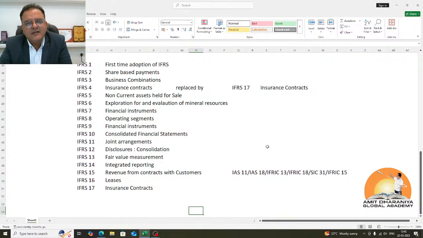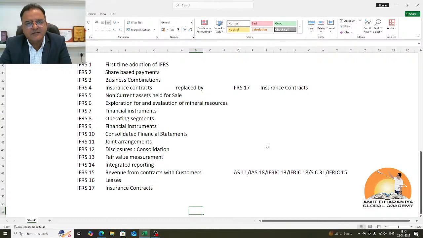So IFRS 13 fair value measurement definitely helps in a lot of areas wherever fair value measurement is required, but there are a few exemptions as well. In some areas it is not applicable, like the present value of lease payments or share-based payments. So it is very clear that where these three levels of measurement are supposed to be applied, there are some areas where they are not applicable.